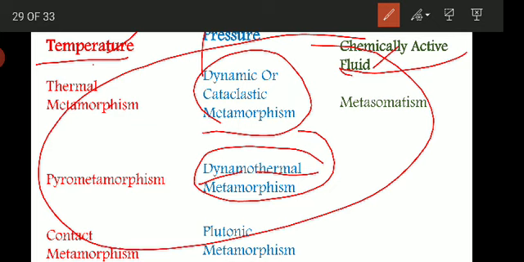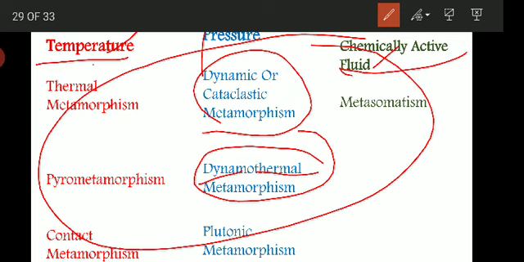So the production of schist and gneiss is usually because of the dynamothermal metamorphism. In the next slide I'll show you how the gneiss and schist look. That is because of the effect of both temperature and pressure, that is the dynamothermal metamorphism.